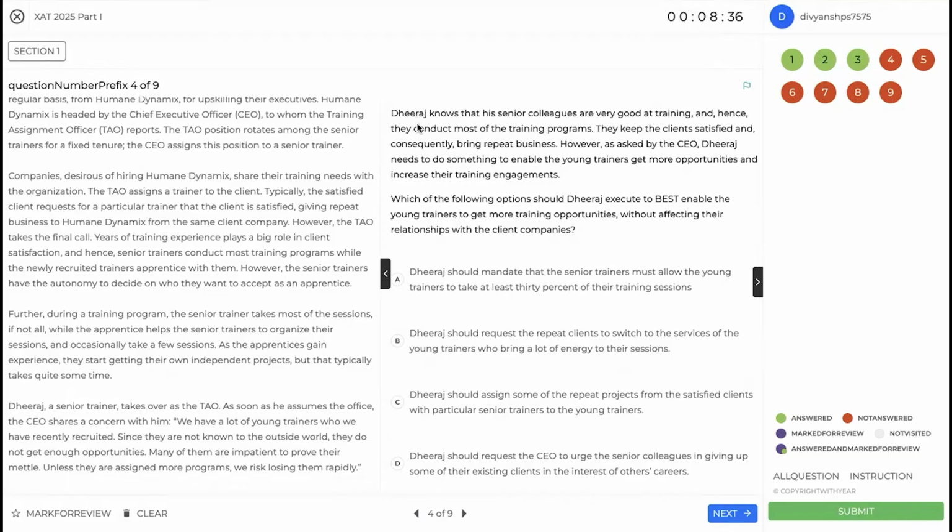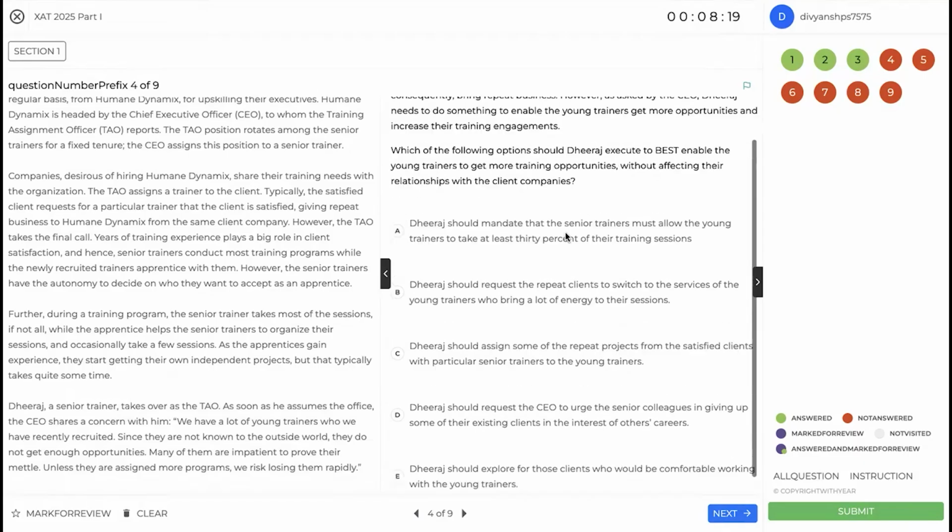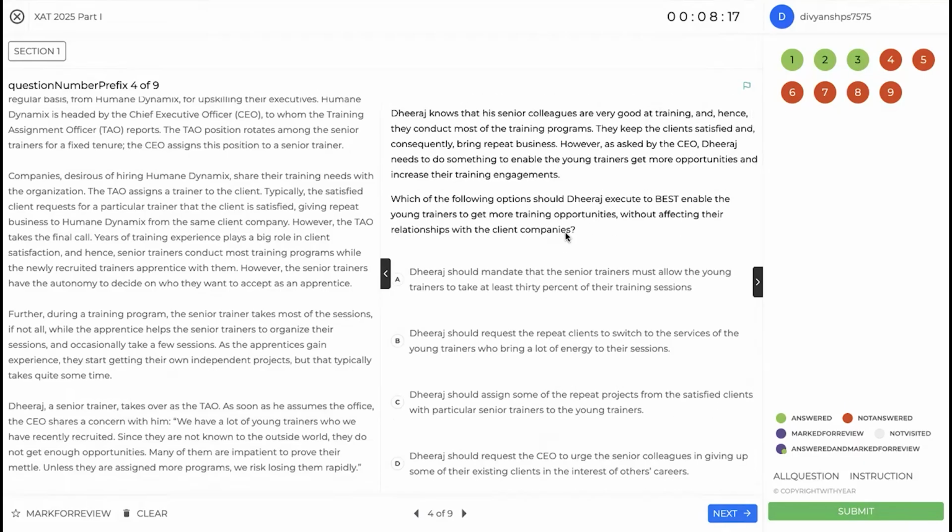So let's look at the questions now. Dheeraj knows his senior colleagues are very good at training, and hence they conduct most of the training sessions. They keep the client satisfied. Okay. He needs to do something to enable young trainers to get opportunities. Which of the following options should Dheeraj execute to best enable the young trainers to get more training without affecting their relationship with the client company? So the idea is simple. You want to give the youngsters more opportunities while making sure that the client does not take it in a bad way because they are used to the senior trainers.